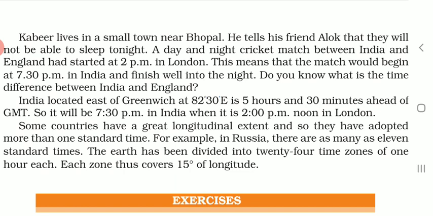So, do you know what is the time difference between India and England? Yes, obviously it is 5 hours 30 minutes. You know very well, England is situated on the 0 degree longitude, so that 0 degree longitude is considered the standard time for England. And as we have selected 82 degree 30 minutes east as our standard time, we will be 5 hours 30 minutes ahead of Greenwich Mean Time, because the sun rises in the east first and therefore we are ahead. So it will be 7:30 p.m. in India when it is 2 p.m. in London.